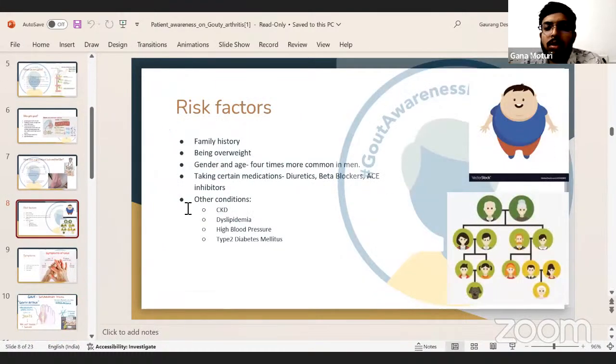Risk factors for gout. Some people have a positive family history, with gout running in their families, and being overweight is one of the risk factors. As for gender and age, it is 4 times more common in men. Certain medications like diuretics, beta blockers, and ACE inhibitors are also associated with the development of gouty arthritis. Other conditions where we see gout or hyperuricemia are in patients with CKD, dyslipidemias, higher blood pressure, and type 2 diabetes mellitus.